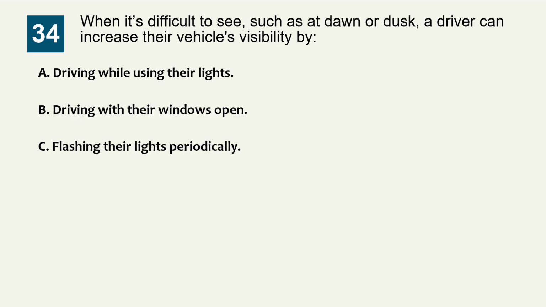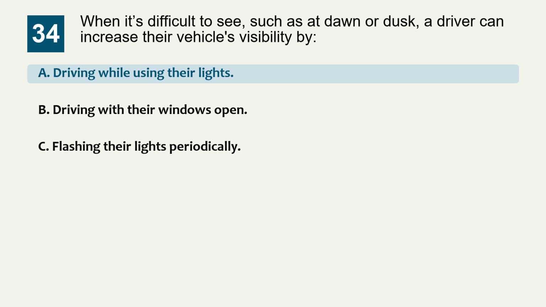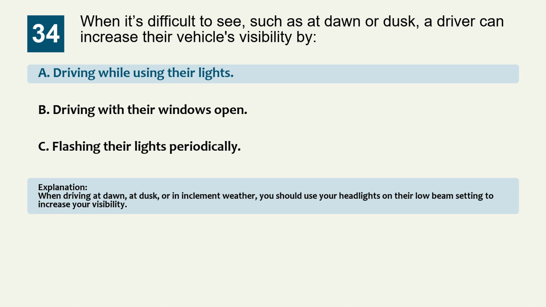Question 34. When it's difficult to see, such as at dawn or dusk, a driver can increase their vehicle's visibility by: Option A, driving while using their lights. Option B, driving with their windows open. Option C, flashing their lights periodically. The correct answer is option A, driving while using their lights. Explanation: when driving at dawn, at dusk, or in inclement weather, you should use your headlights on their low beam setting to increase your visibility.